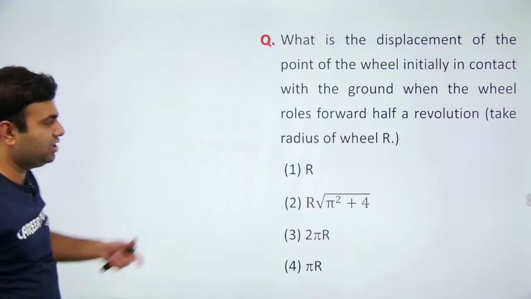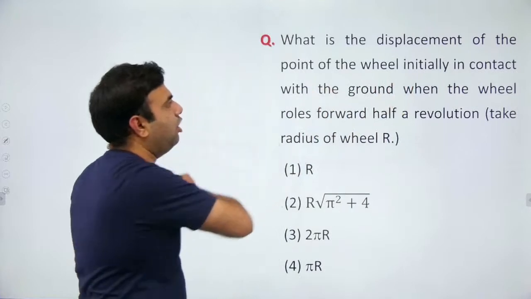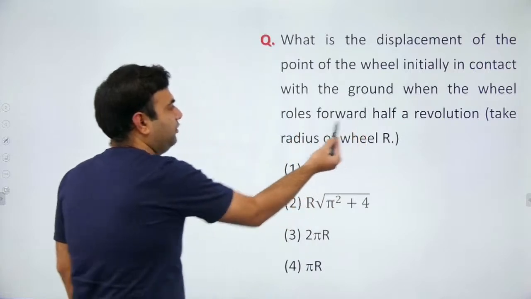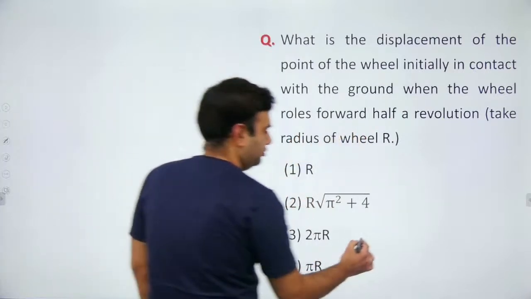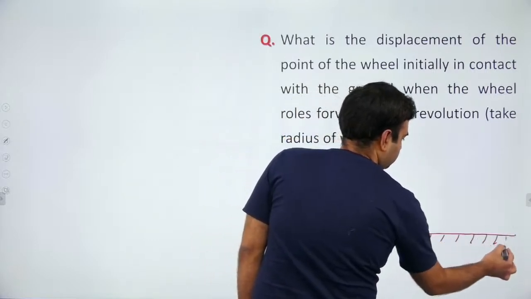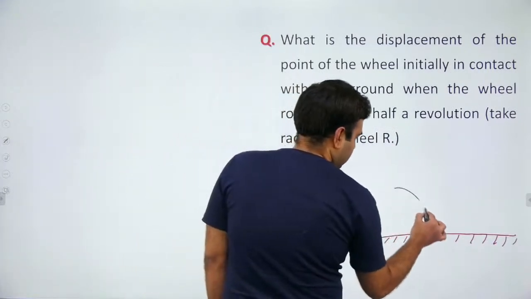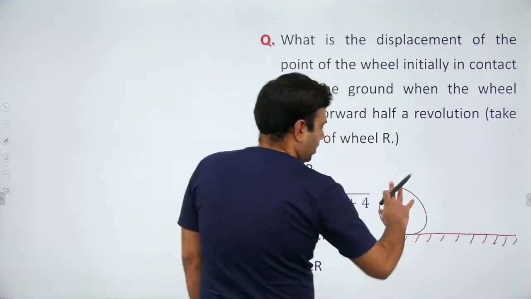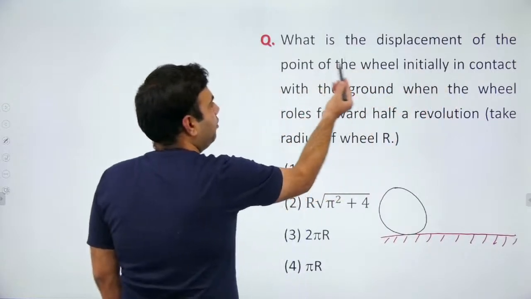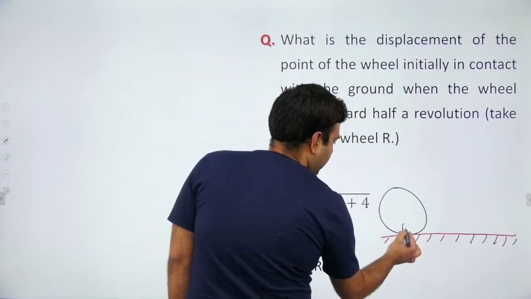Next question, it is a very good question. See, the question says, what is the displacement of the point of the wheel initially in contact with ground when the wheel rolls forward half revolution? See the question. This is the ground and there is a wheel on the ground. It is having rolling motion. Suppose this point P is in contact with ground.